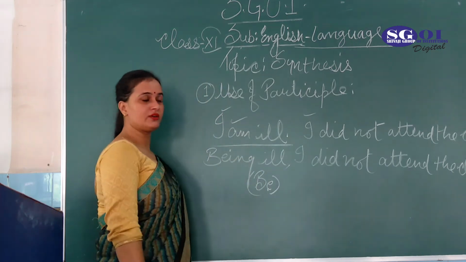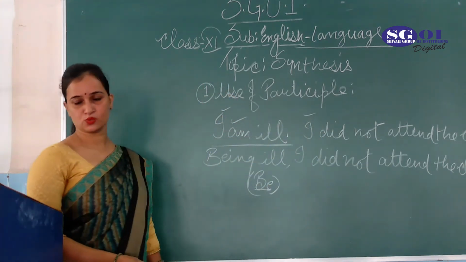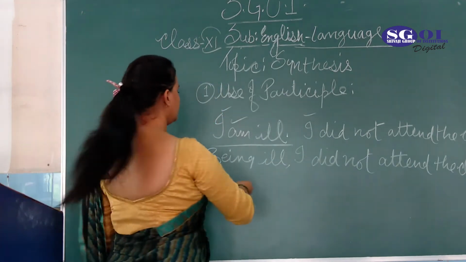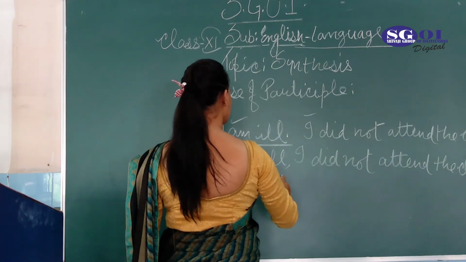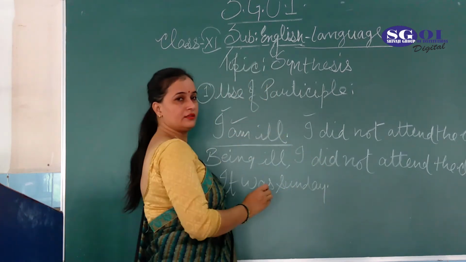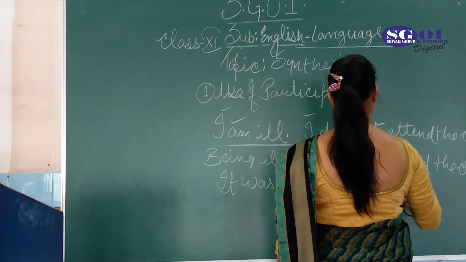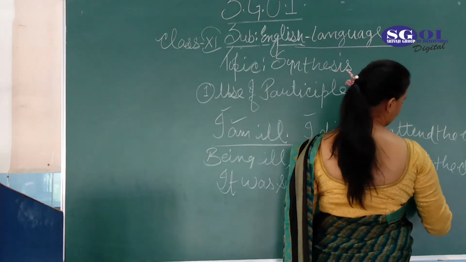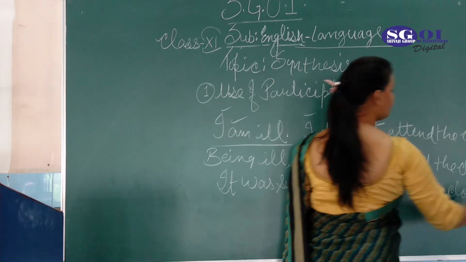Is, are, am and was, were are the family members of this one, and this one is your main verb. The next sentence is for you: It was Sunday.